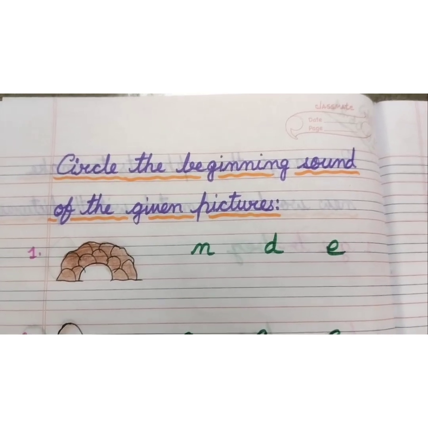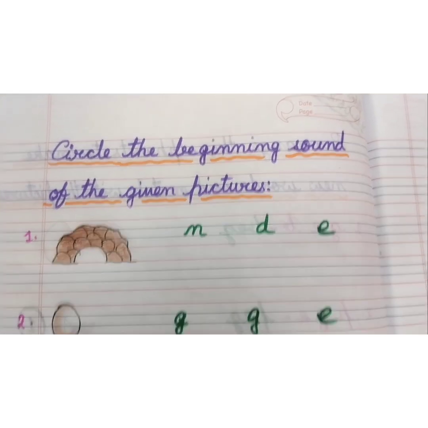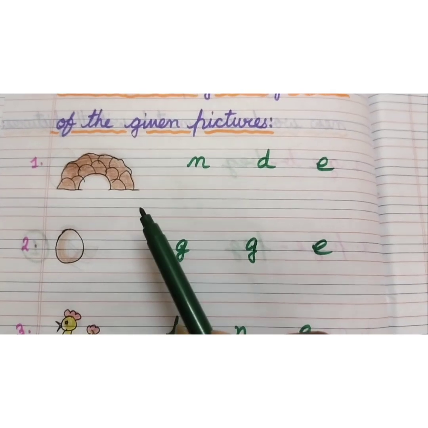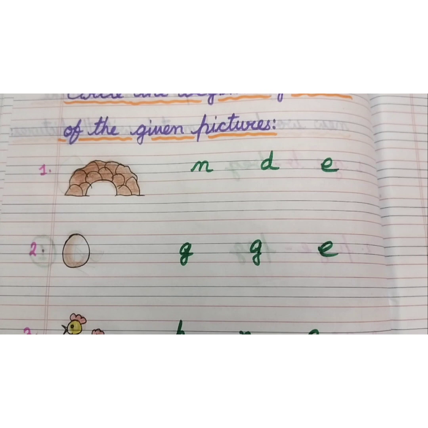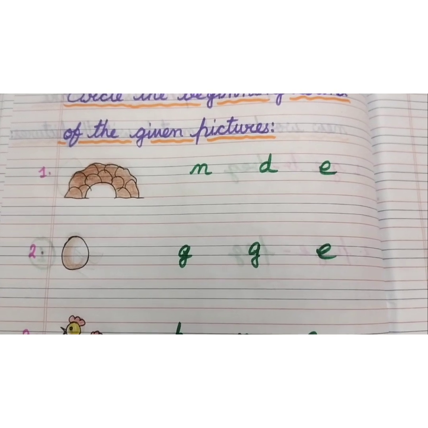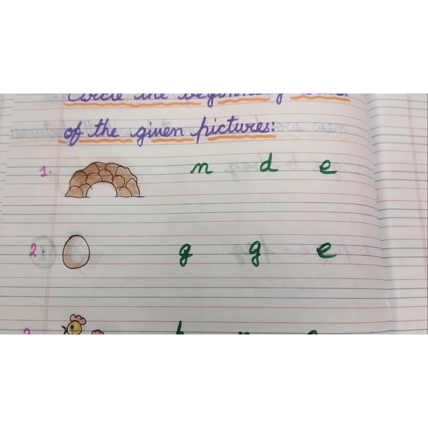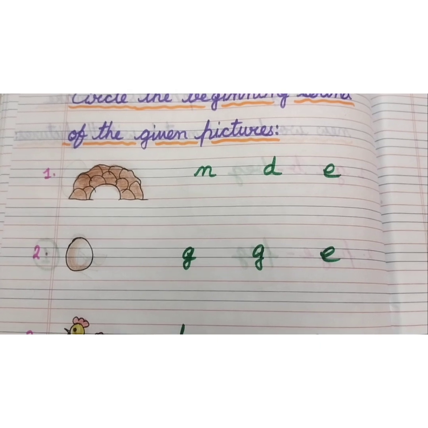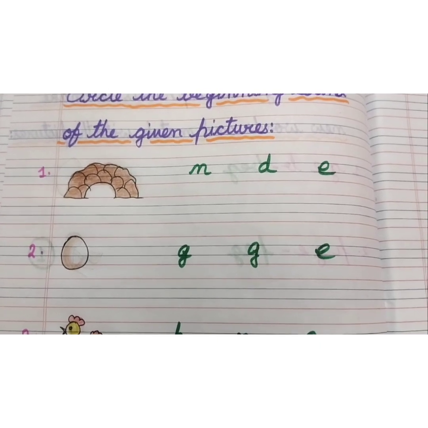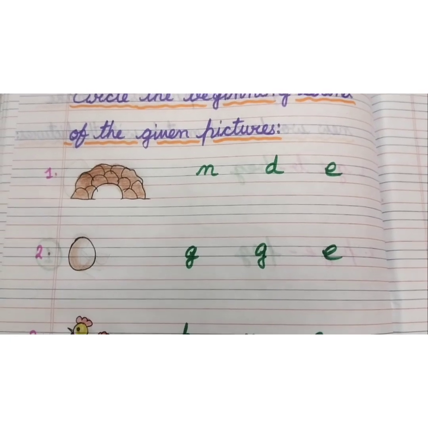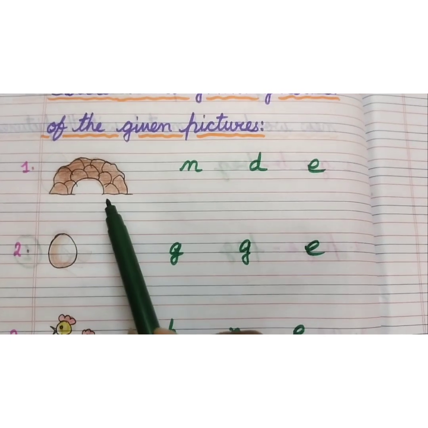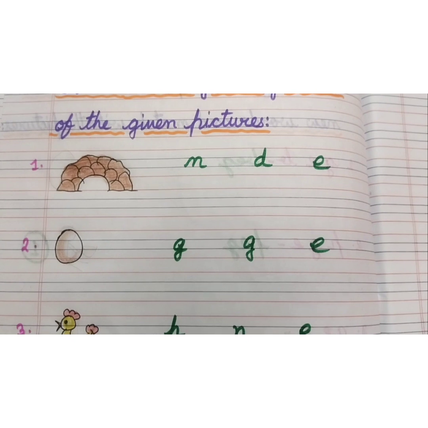So children, what we have to do? First we have to see the picture. Then we have to say the name of that picture. Then we will circle its beginning sound. Beginning sound means sound which comes at first. We will circle that sound only. Okay. Now number 1.